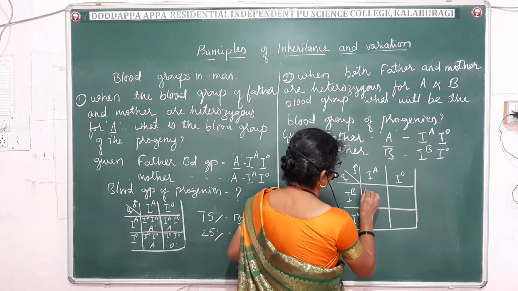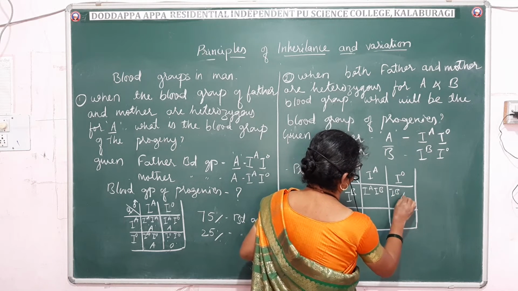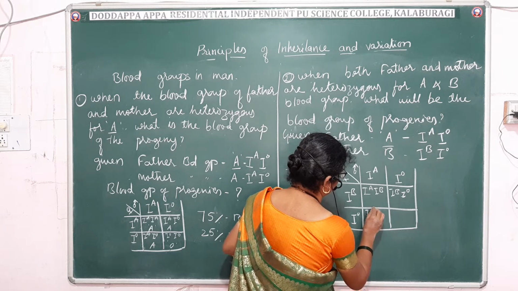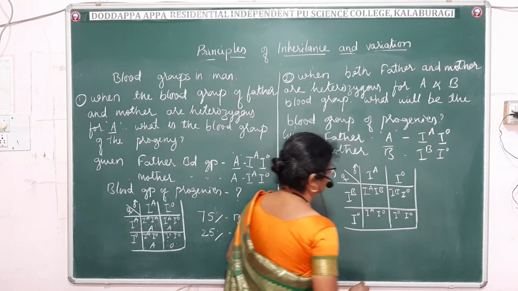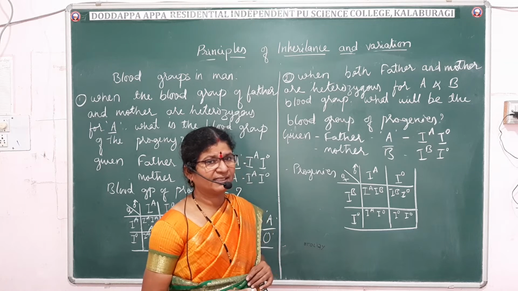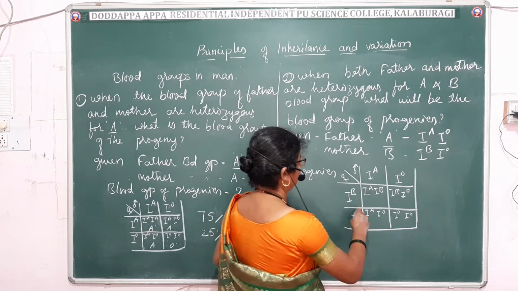Let me write the chances of having progenies' blood group, I^O and I^O. Taking out the progenies through the Punnett square, you have already learned. So I wrote directly here. Let us write the phenotype.